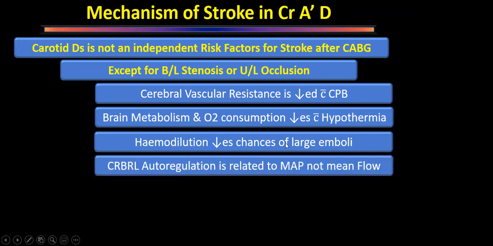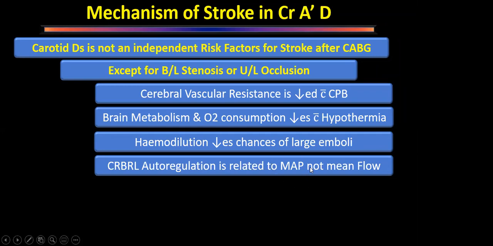Whatever cerebral autoregulation of blood flow occurs is related to mean arterial pressure, not related to the flow. So even if we are doing the procedure at low flow rates, it is not the flow rate that is going to affect brain metabolism or lead to stroke. It is the mean arterial pressure.